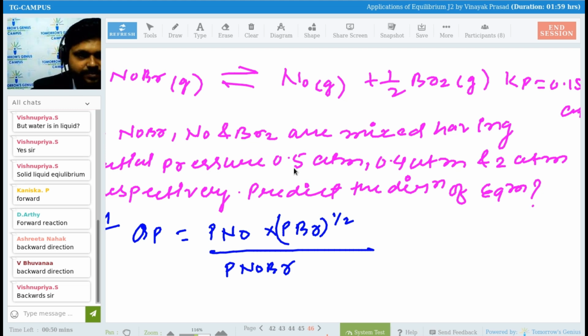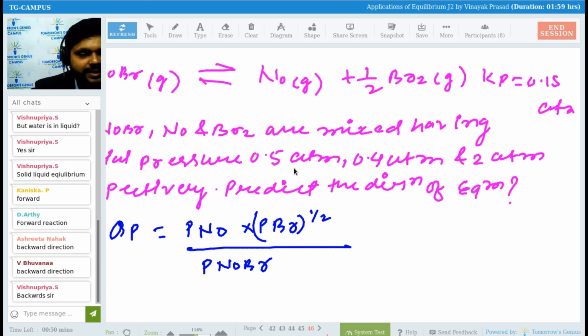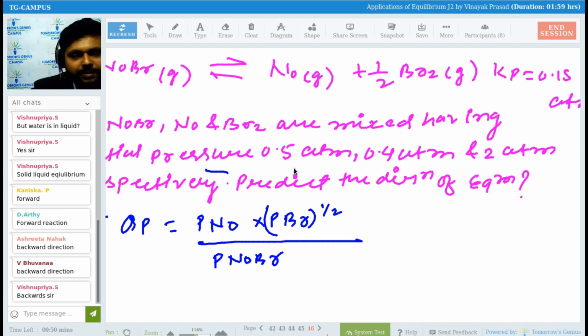Now, the values have been given to you. See here, what are the values that I have given you? NO and BR2 are mixed with partial pressures of 0.5 atm, 0.4 atm and 2 atm respectively.